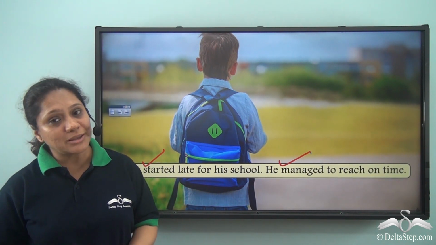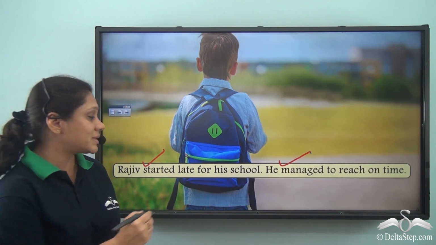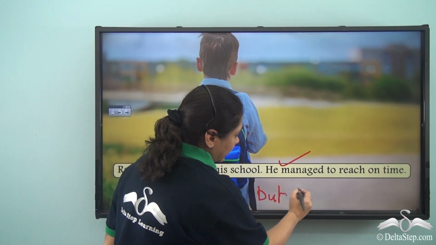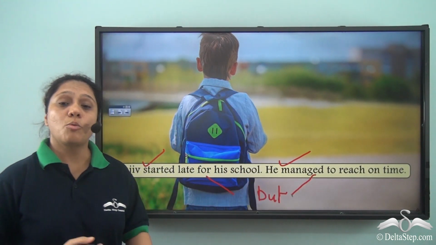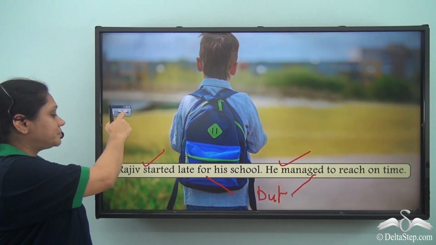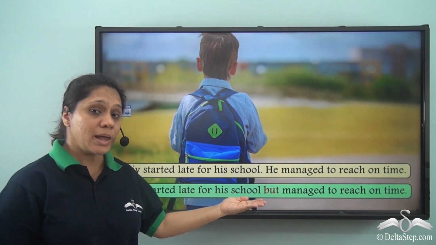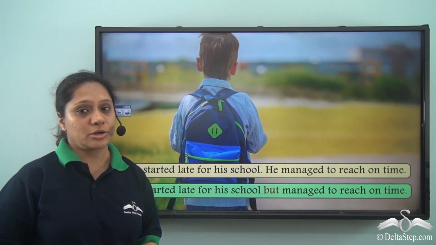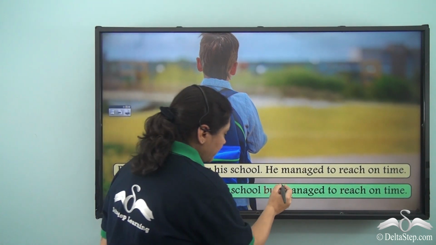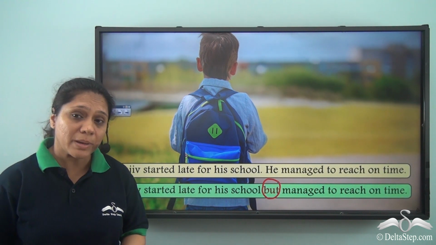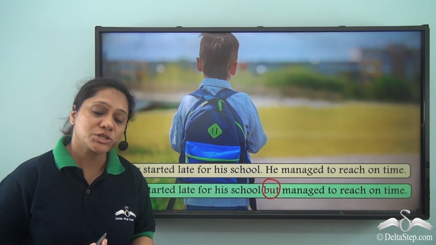So, how will we join the two sentences? We will use but to join the opposite ideas. What will be our new sentence? Rajiv started late for his school but managed to reach on time. So, but is not only joining the two sentences, it is also making the contrast much more clearer.